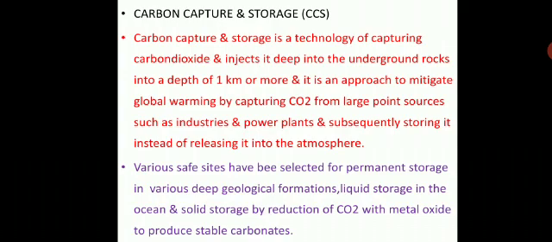Some of the ways we have to follow: we want to store the carbon in the form of liquid, especially in oceans, and solid storage by reduction of carbon dioxide with metal oxides, to produce stable carbonates. It is also one of the methods to capture and store carbon dioxide.